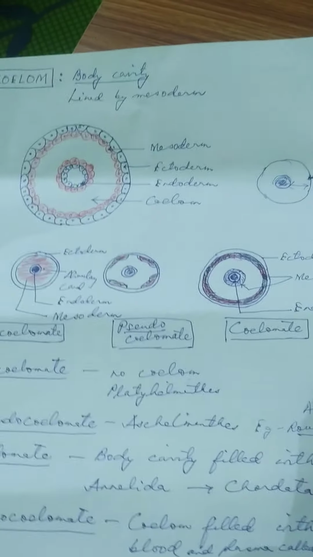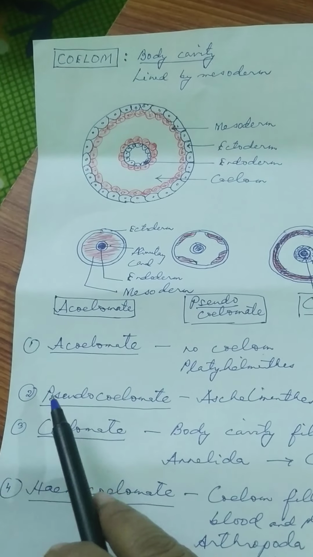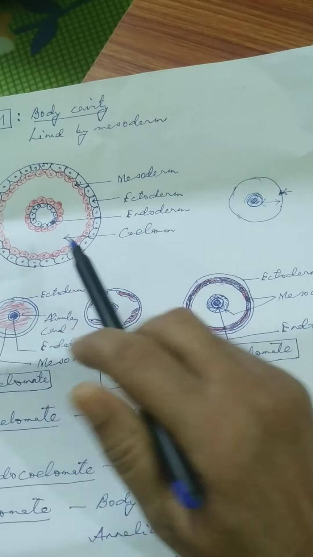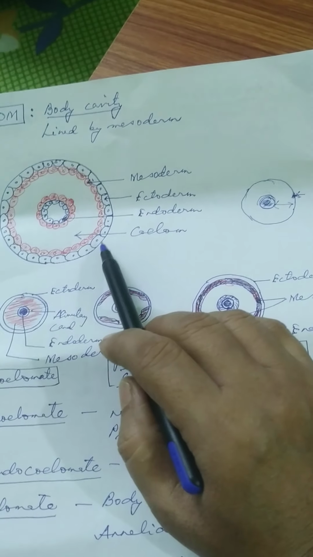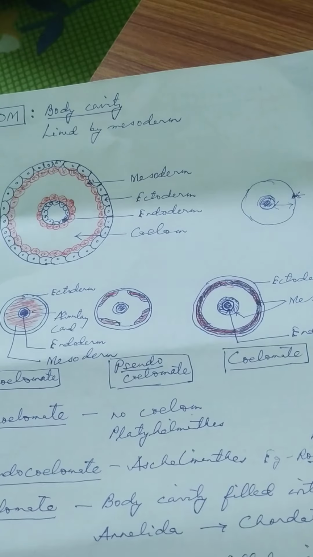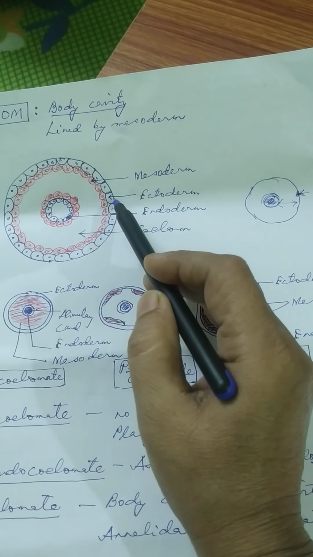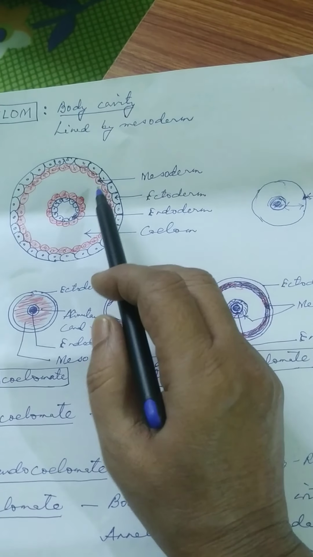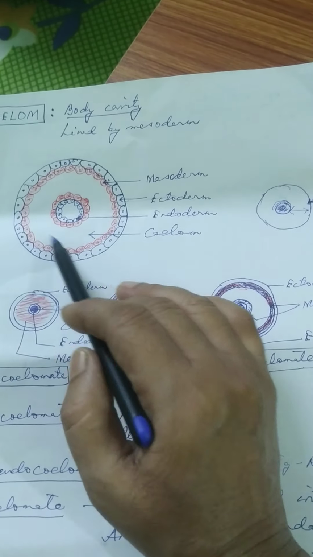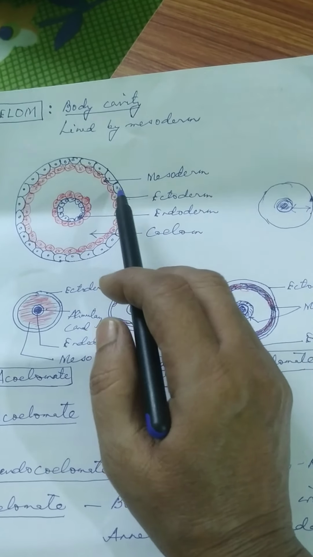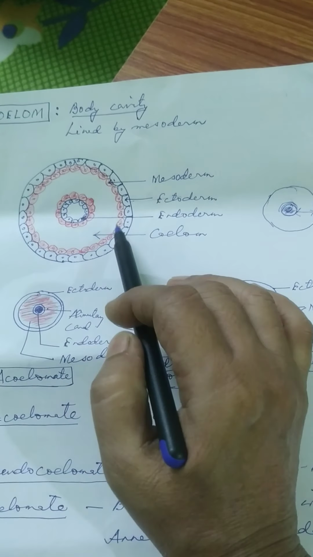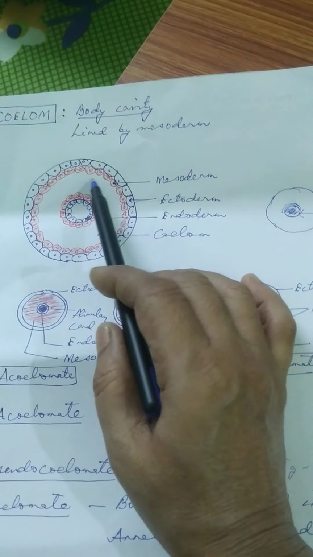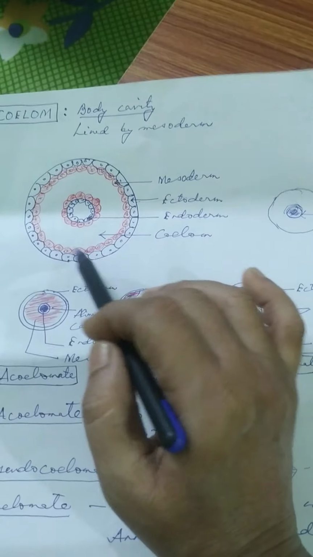Now the next is coelomate animals. Look at this diagram. This is a section of a true coelomate animal body cavity. The outer wall is ectoderm, the inner wall is endoderm, and between the ectoderm and endoderm there is a cavity present, and this cavity is lined by mesoderm. So these red color cells that I have drawn constitute the mesoderm, and this mesoderm is lining the cavity.